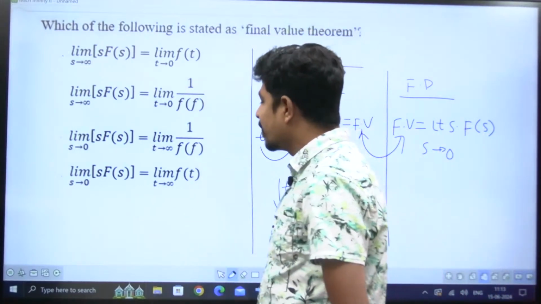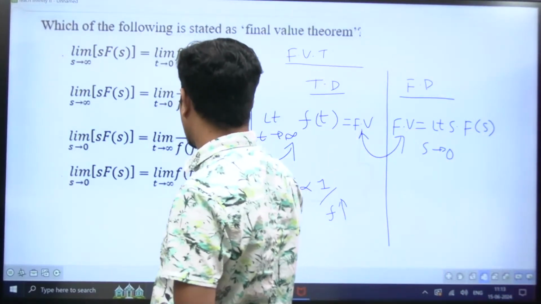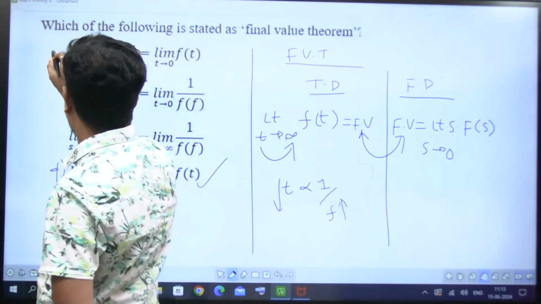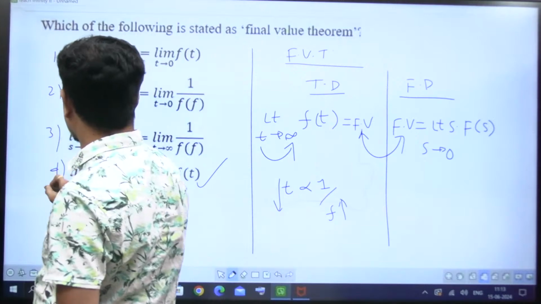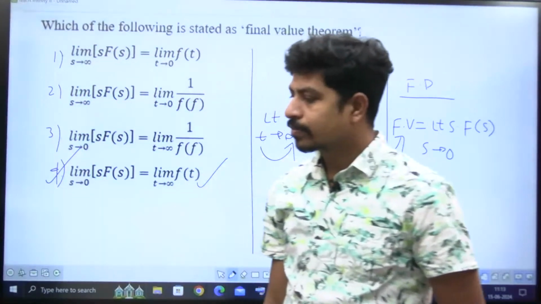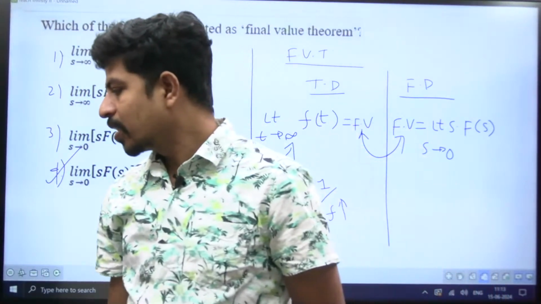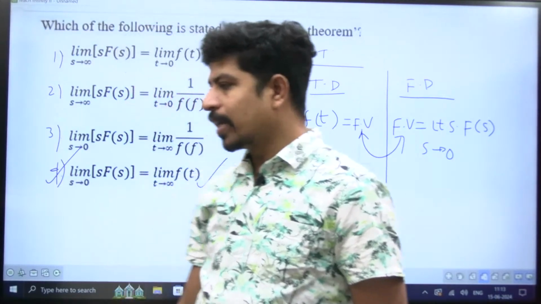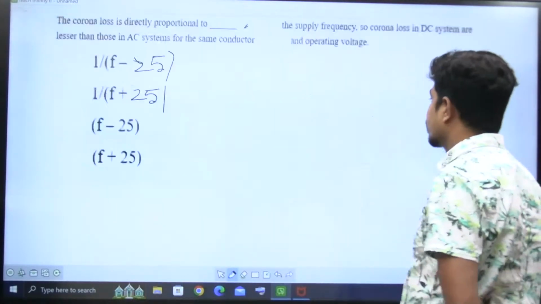So the option is limit s tends to 0, s into F of s is equal to limit t tends to infinity, f of t. Option is 4. This is 4, right? Yes. Preeti Kumari, Abhishek Kumar, Harika, very good. Correct answer. Simple question it is.